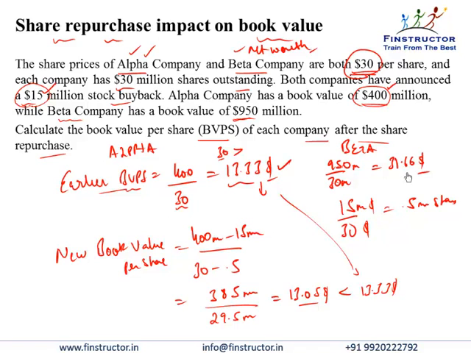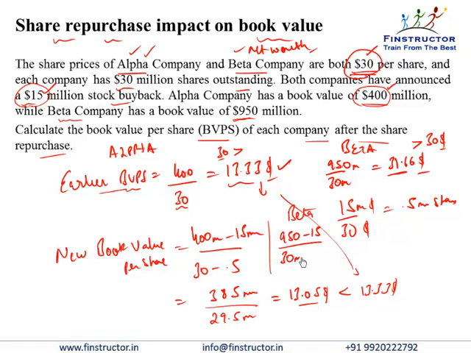Now this $31.66, that is the current book value per share, is greater than $30, that is the current stock price or the current market price. So if we now compute the new book value per share, we will see that for Beta Company, again of the 950, 15 million has been returned, or the numerator will come down by 15 million, the book will reduce.